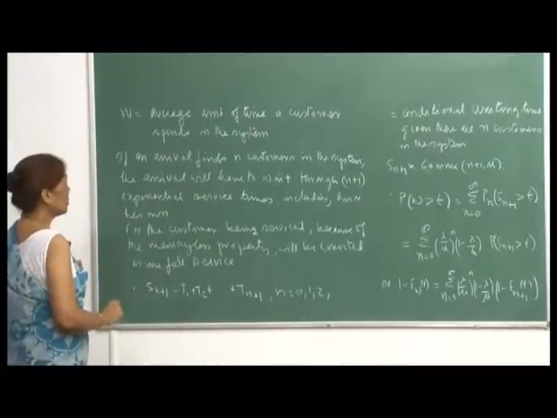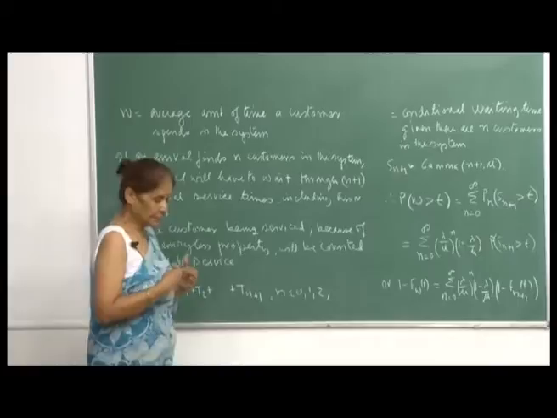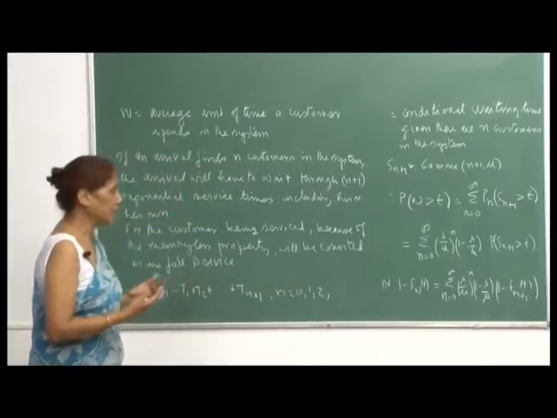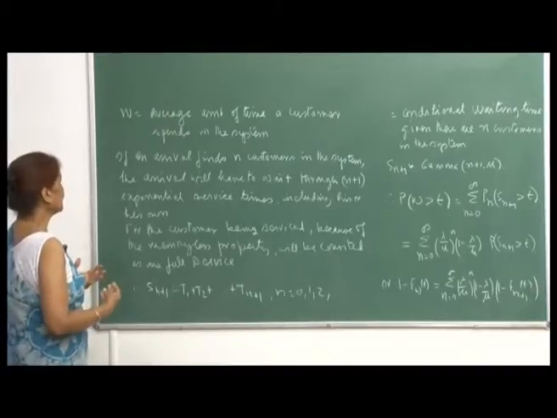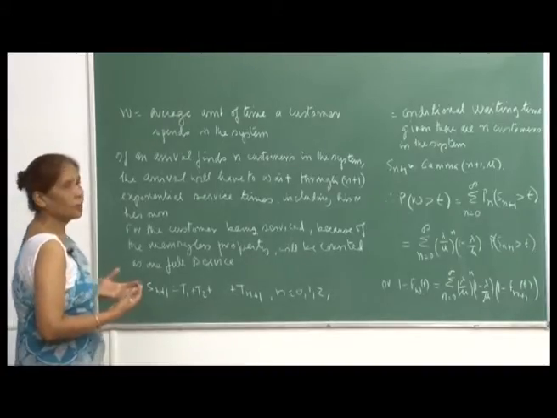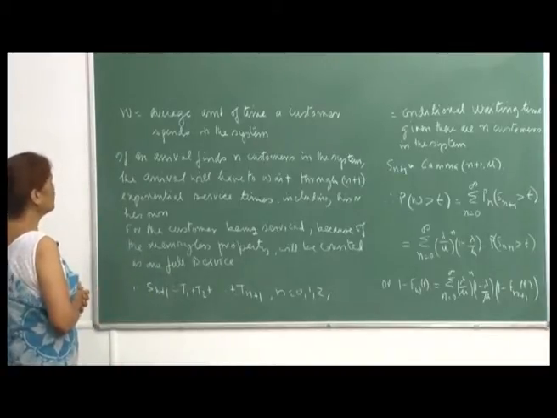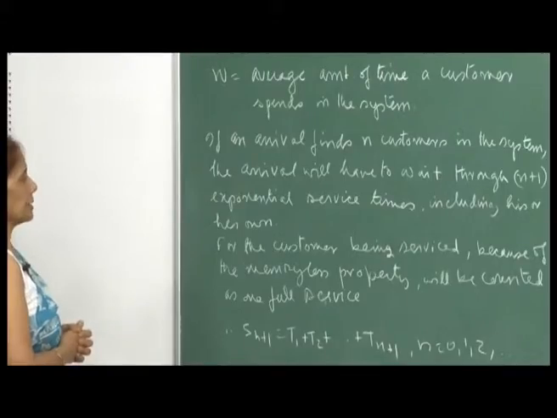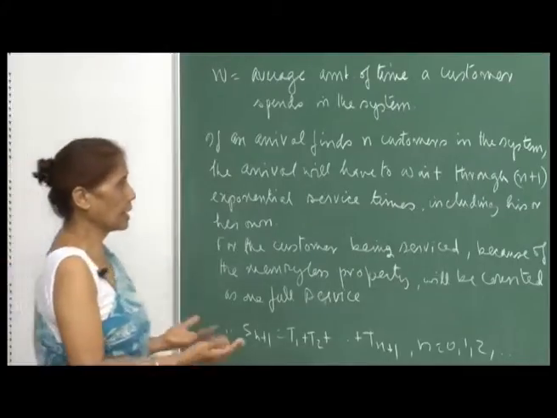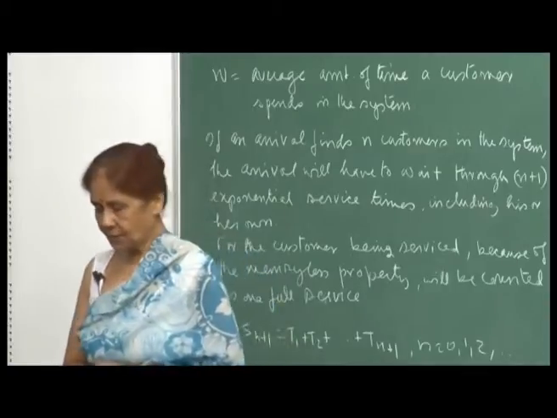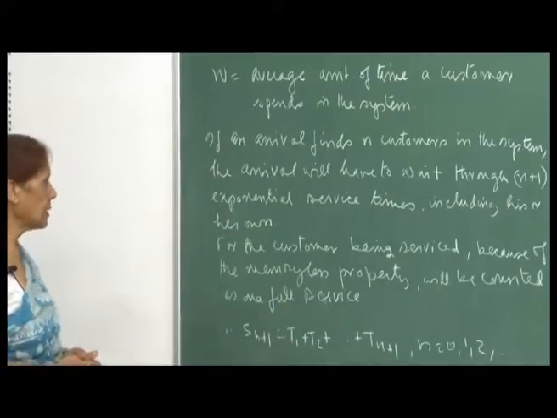Now, the other characteristic of a good queuing model is that the amount of time a customer spends in the system should not be very high. So, we now want to estimate the average amount of time a customer spends in the system. That will be a function of lambda and mu, your arrival rate and the service rate. So, let us find this out.